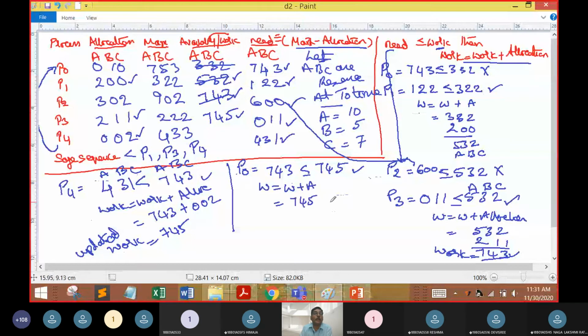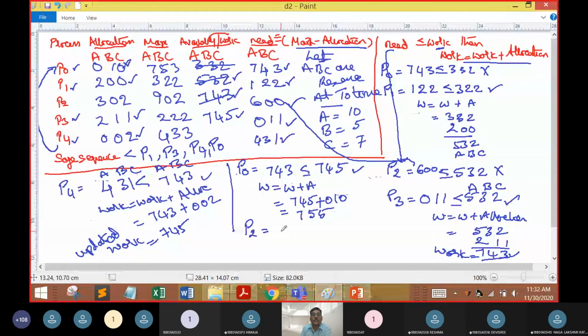What is the allocation of P0? Allocation of P0 is 0, 1, 0. So now I am going to get the new value, that is 7, 5 and 5. Okay, fine. So P0 is also going to be entered into the safe sequence. After that, P0 is done, P1 is done, P3 is done, P4 is done. Now only P2 was pending. Now let us look at the value of P2 here. What is the P2 value? We have to see the need vector was 6, 0, 0.